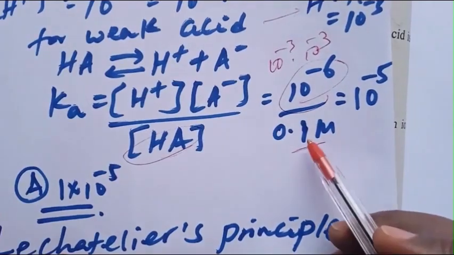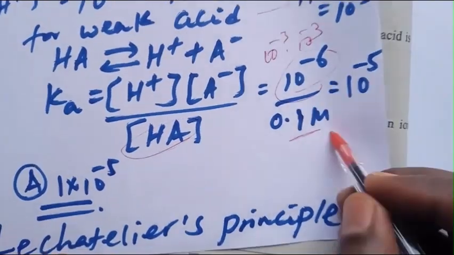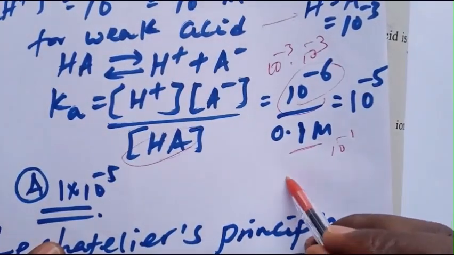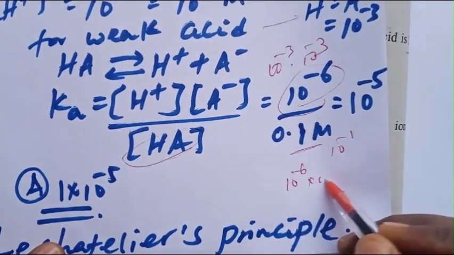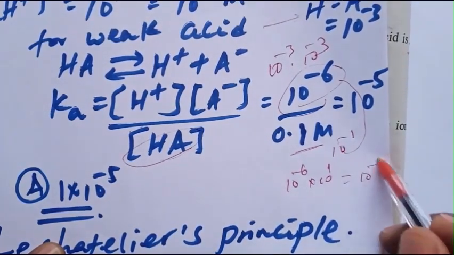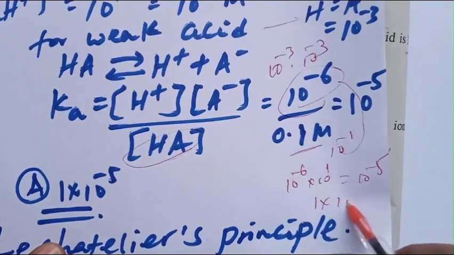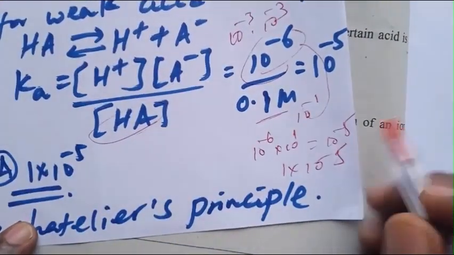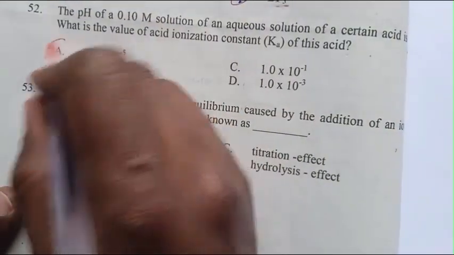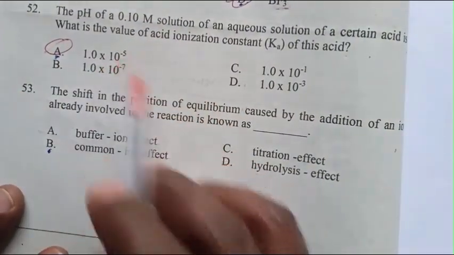0.1 means 10 minus 1. This is 10 minus 6 times 10 plus 1, which is 10 minus 5. This is 1 times 10 raised to minus 5. The answer is A, 1 times 10 raised to minus 5.